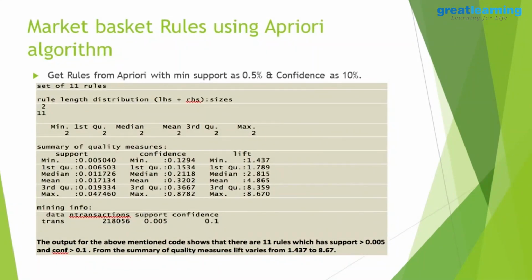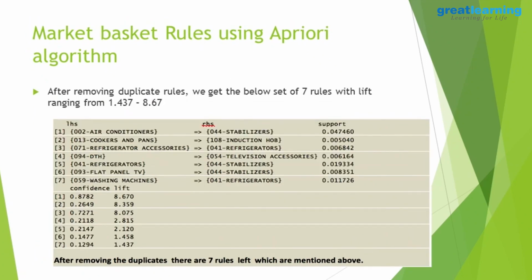After keeping 0.5% as the support and confidence as 10%, we have got 11 rules in which the support value varies from 0.005 to 0.047. The confidence varies from 0.12 to 0.87, and the lift from 1 to 8. After removing the duplicate rules, we have in total 7 rules. We can see that whenever a person is buying an air conditioner, there is an 87% chance that the customer will also buy the stabilizer with the air conditioner.